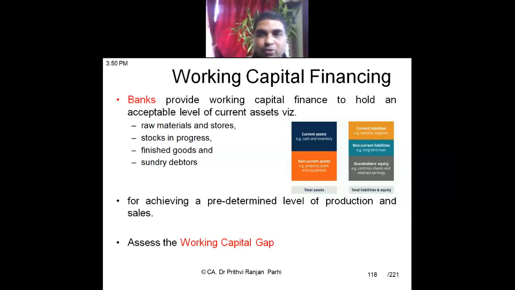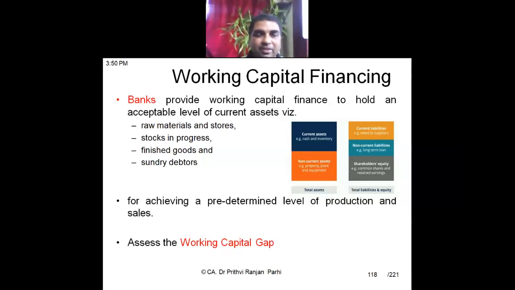Because banks understand that to run the industry, some money needs to be invested in raw material, in work in progress, in finished goods and so on. If a business is to be run successfully, then we have to invest some money in this area, is it not? And all these things represent working capital, and business houses need money for investing in these areas.